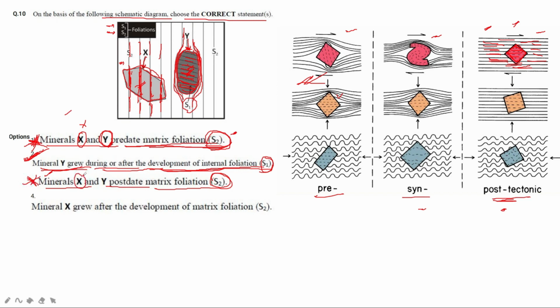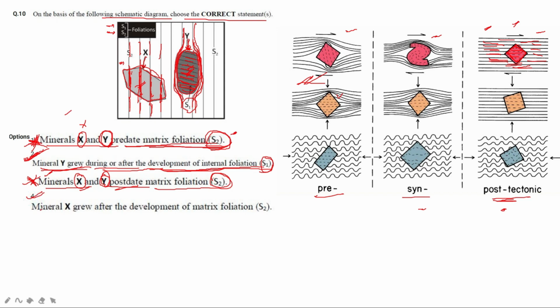It is correct for X but not for Y, because Y was present before, and that is why the S2 foliation developed like this around this crystal. So it does not postdate. Y predates, X postdates, right?